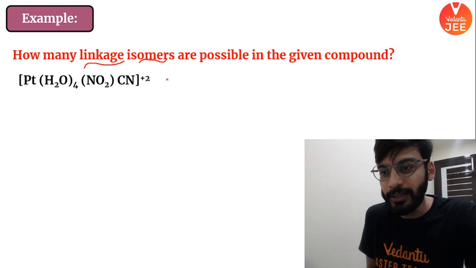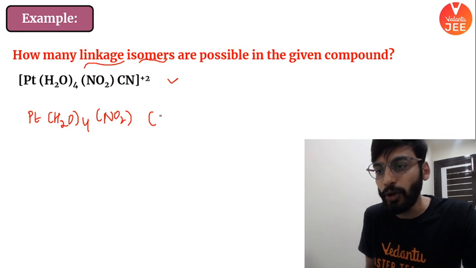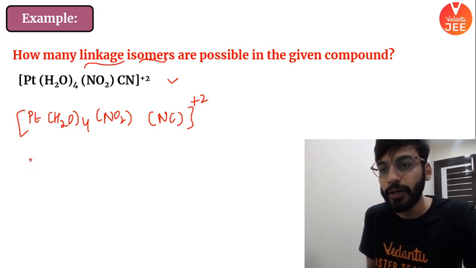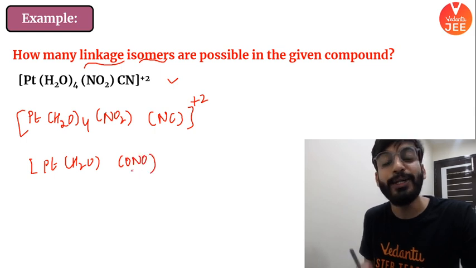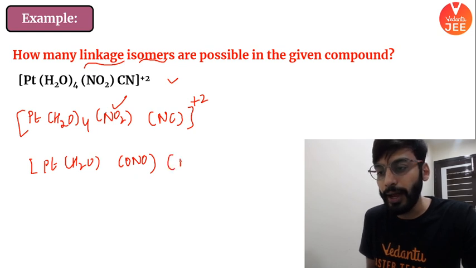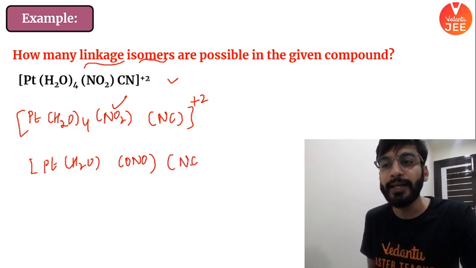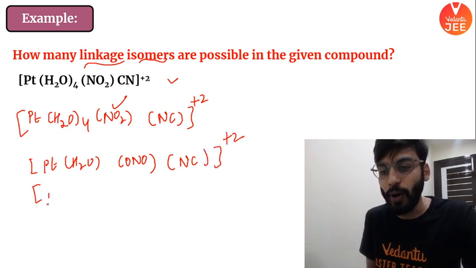Look, so one is this. The next compound can be Pt(H2O)4, I can write NO2. Can I write like this? This cyanide can also act like this, NC. How about that? So this is one more coming out. Similarly, I can also use this ONO, nitrito-O, I am going to use. This one was nitrito-N, this is now nitrito-O. And I keep the cyano group as cyano-N, because nitrogen is the donor atom. One last possibility could also be like this.